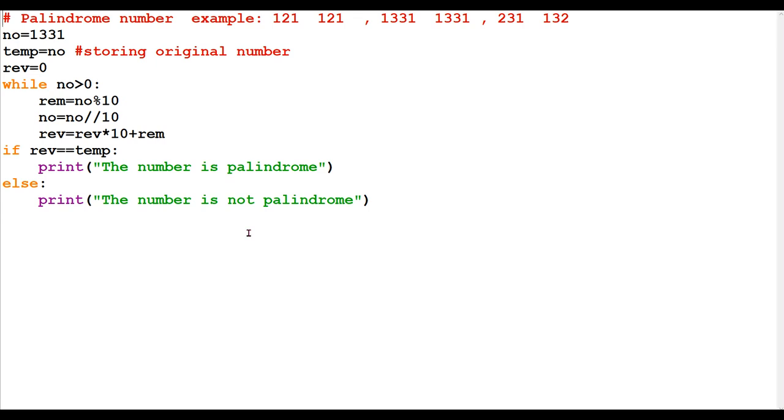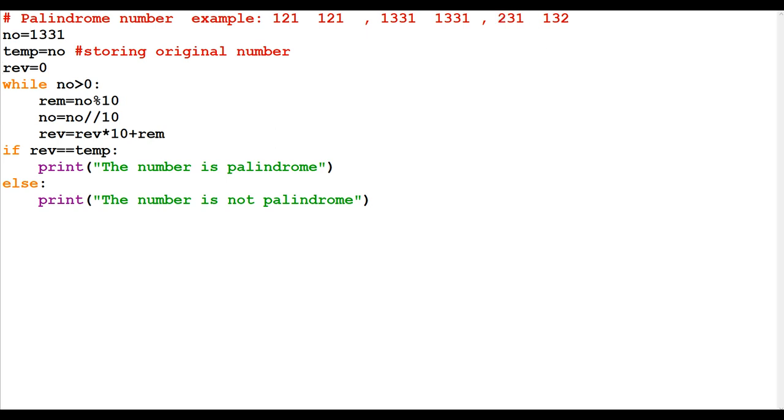After reversing the number, let's understand the palindrome number. Now, what is a palindrome number? A palindrome number is a number that, after reversing, gives the same number as a result. For example, you can see on the screen, if I am inputting 1 to 1 and in return I am getting the same number, that is said to be a palindrome number.